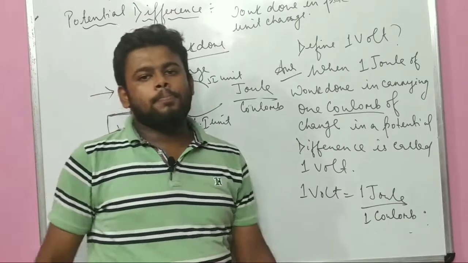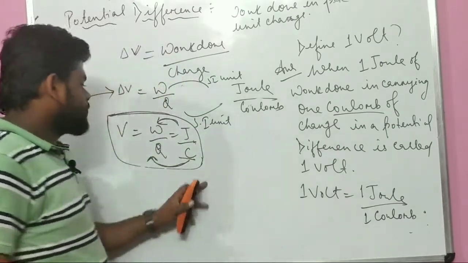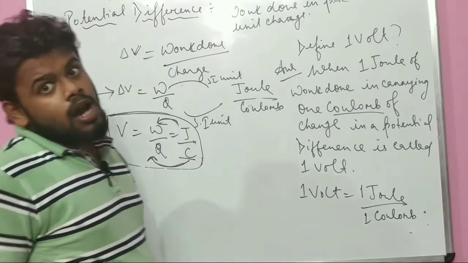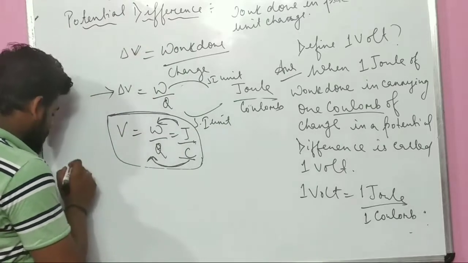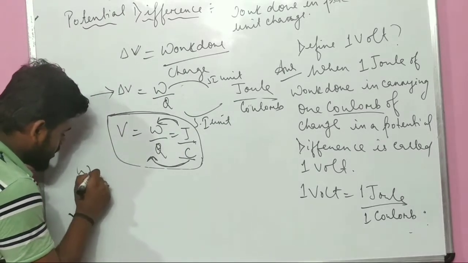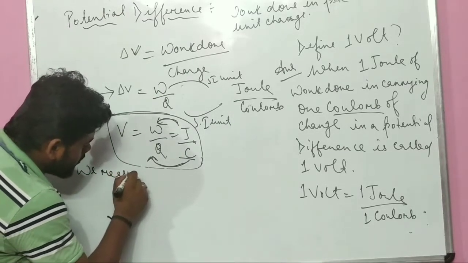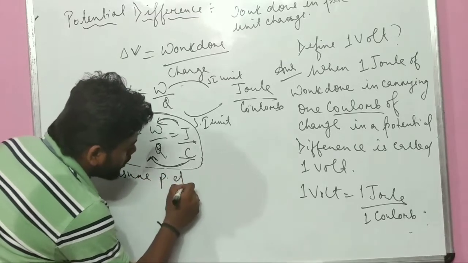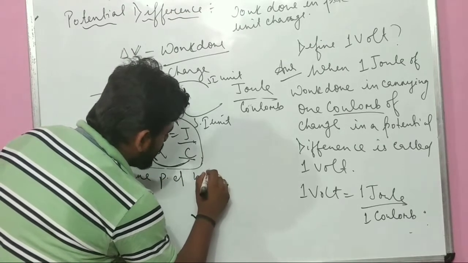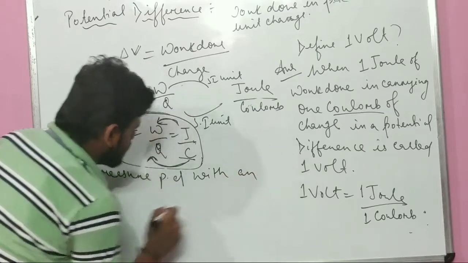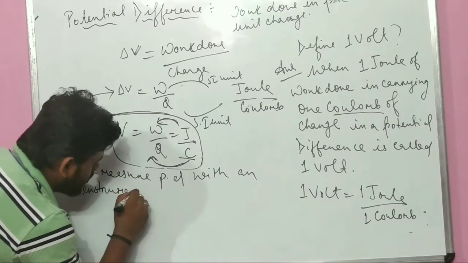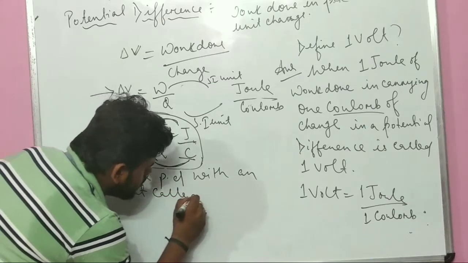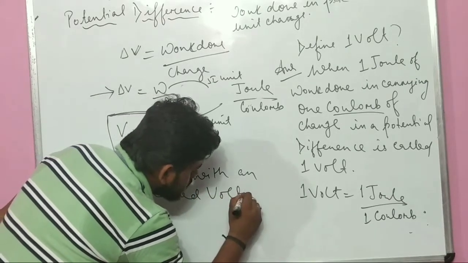Okay, now how to measure the potential difference? How do we measure the potential difference? With the help of a voltmeter. What we measure, PD, I am writing in the short form, potential difference, with an instrument called voltmeter.